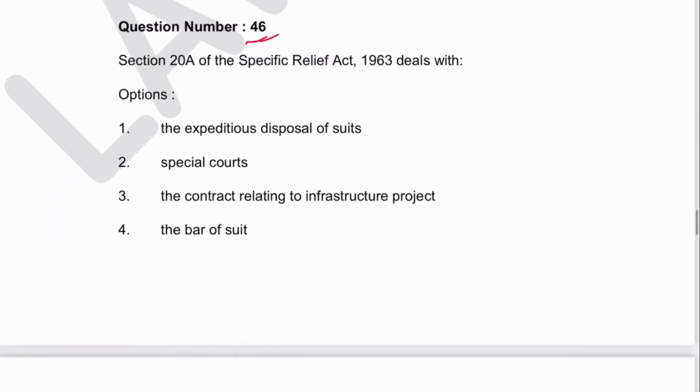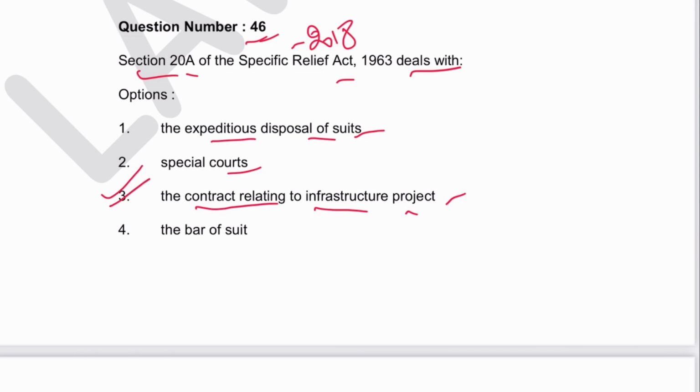Next 46. Section 20A came by the 2018 amendment, and deals with expeditious disposal of suits or special code contract relating to infrastructure project. 3 is the answer.